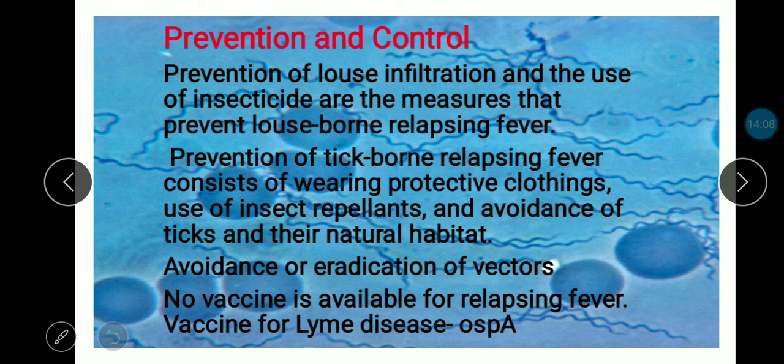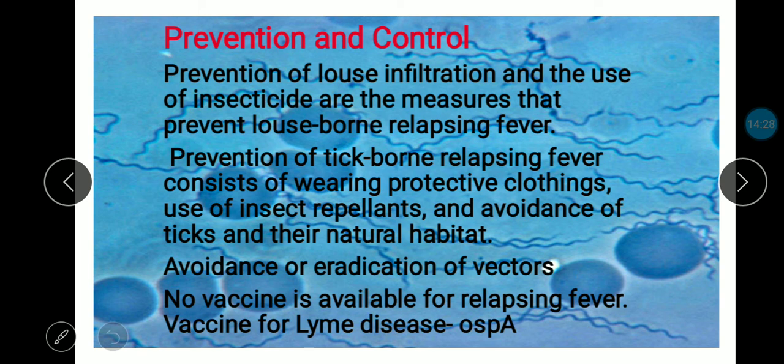But no vaccine is available for relapsing fever. Only one vaccine is there for Lyme disease, OspA, but not for Borrelia recurrentis or the relapsing fevers.